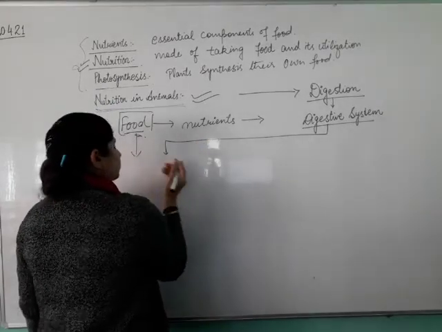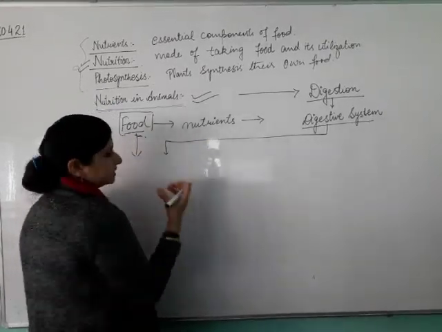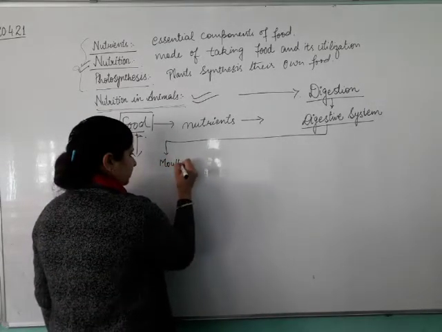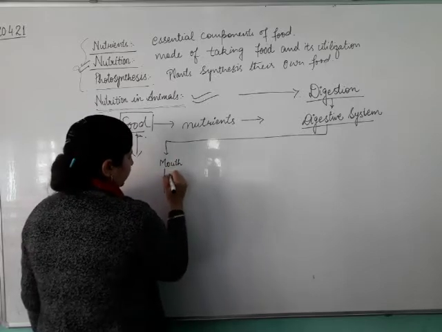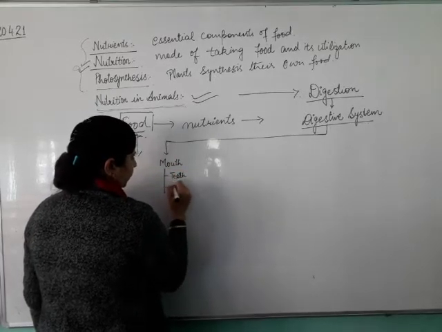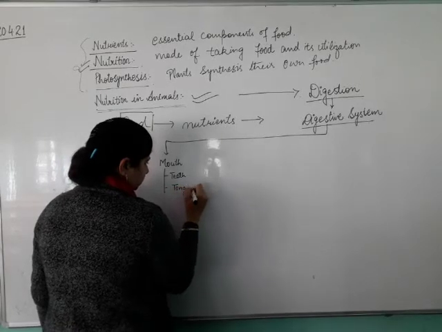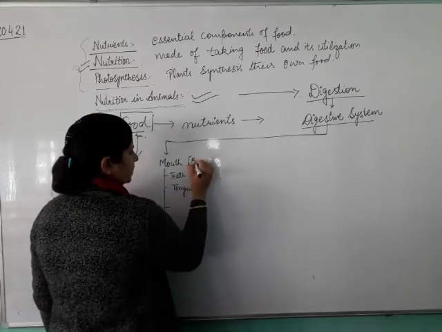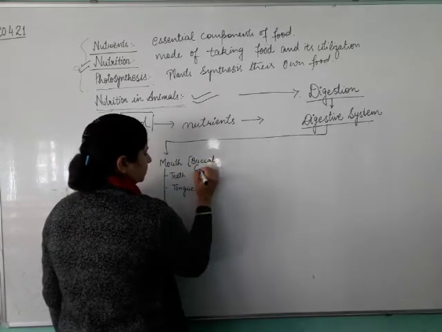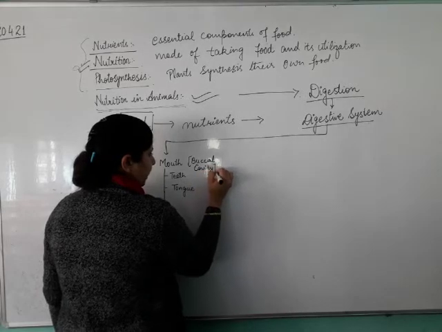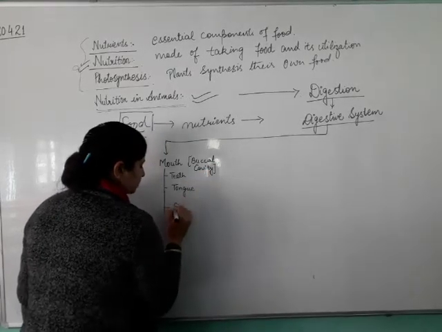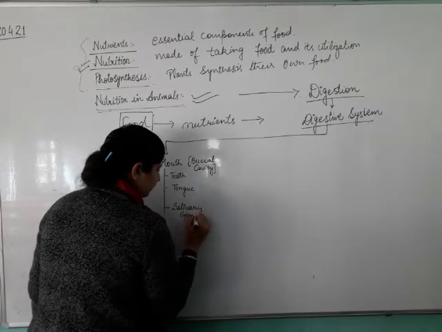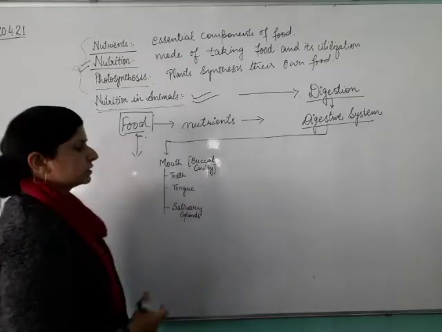Now, as we know, we eat our food. That means when we eat food, we start with our mouth. In the mouth we have teeth and a tongue. The mouth is also known as the buccal cavity, and in the buccal cavity there is a presence of salivary glands. We are going to discuss the function of all the organs one by one.